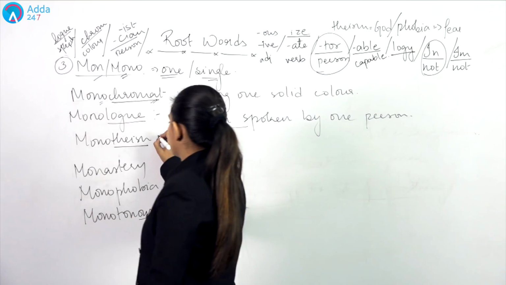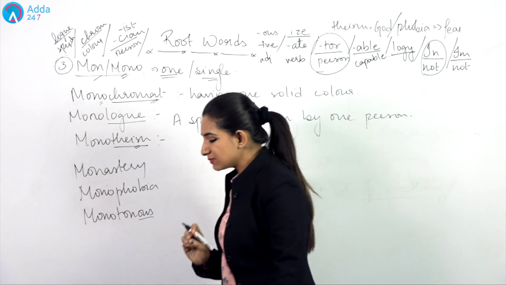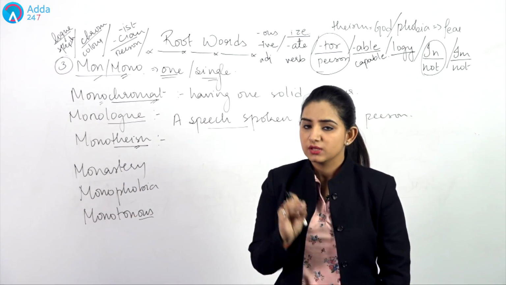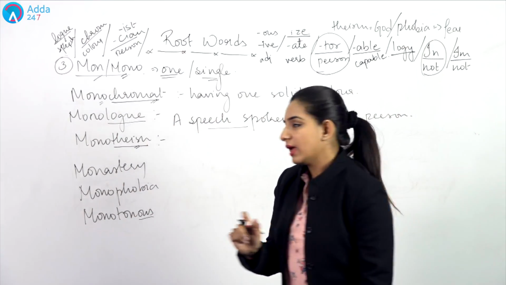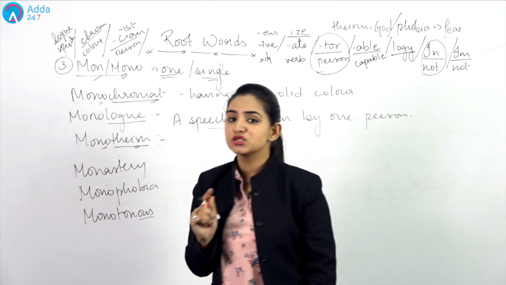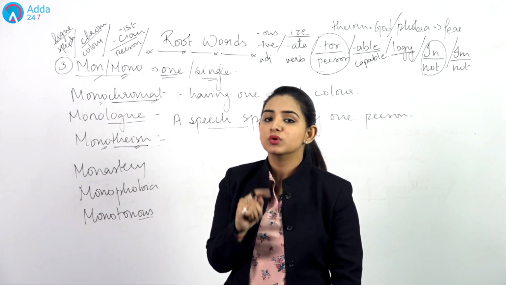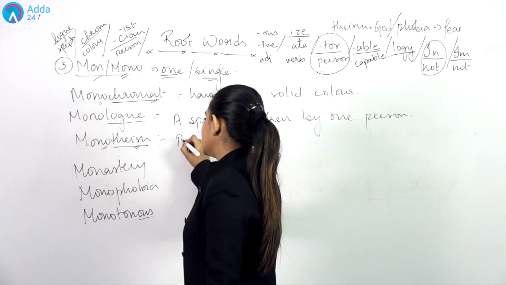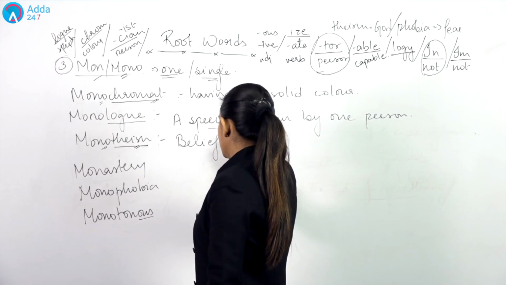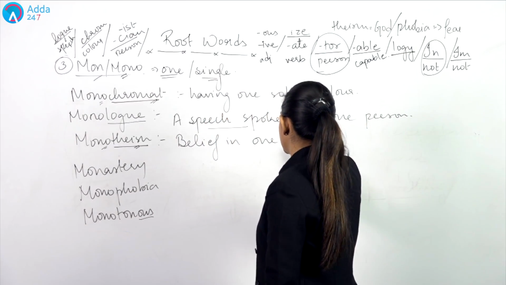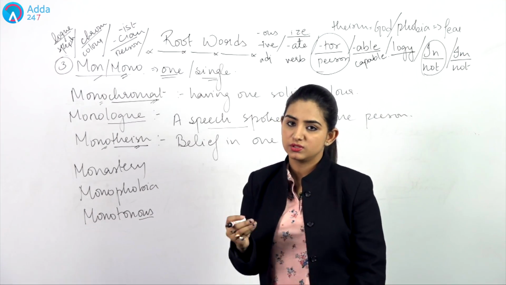Then we talk about monotheism. As I told you, theism is worshipping of God. Theism is following a God, and when I say mono, that means you follow only one God, you worship only one God. So, the belief in one God is what we mean by monotheism.